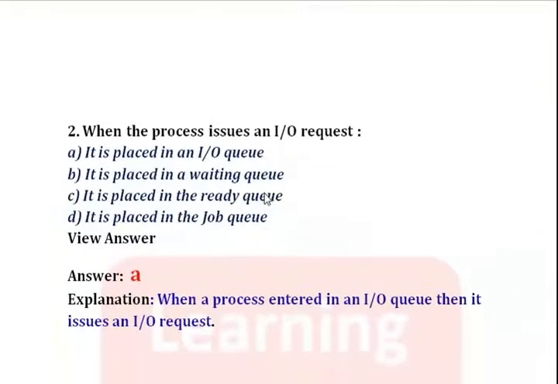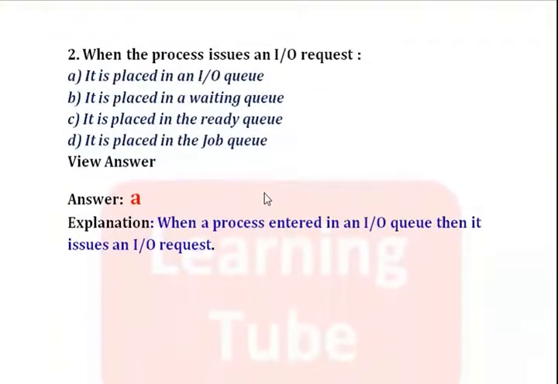Question number 2. When the process issues an input-output request. When a process enters an input-output queue, then it issues an input-output request. Let's see the answer. Option A, it is placed in an input-output queue. Yes, it is correct. When it is placed in an input-output queue, then the process issues an input-output request. So the answer will be A. Now we will move on to the next question.